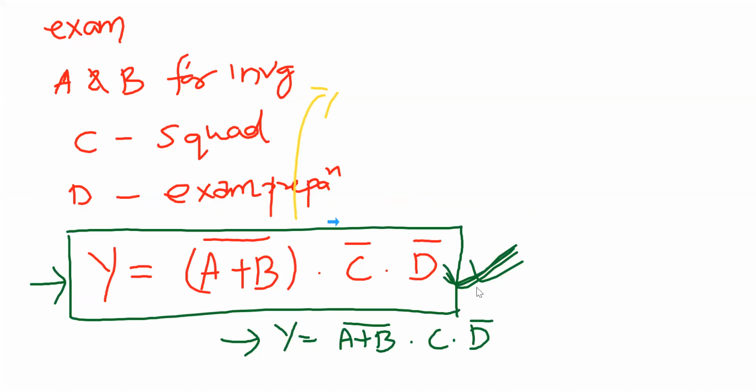We will take two inputs, A and B, and we require a NOR gate here. NOR means OR followed by NOT. And another input C is there.